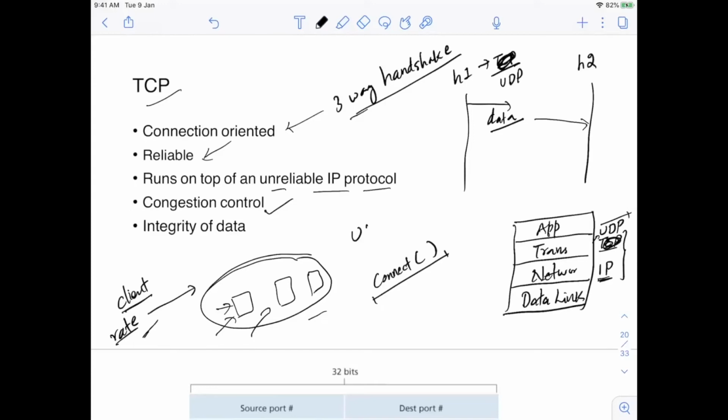UDP does not care. UDP does not see this congestion. It will keep on sending data in this network. It will keep on bombarding this network, right? It will increase the congestion. But TCP takes care of this.